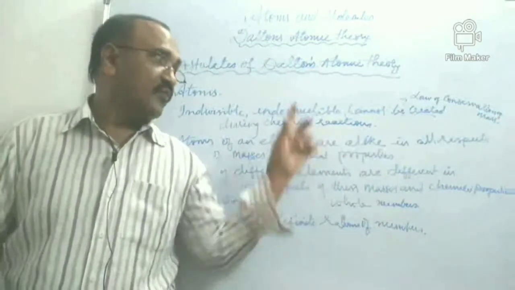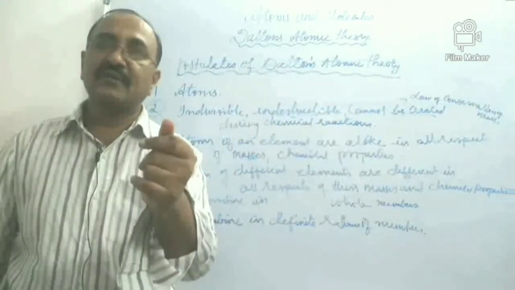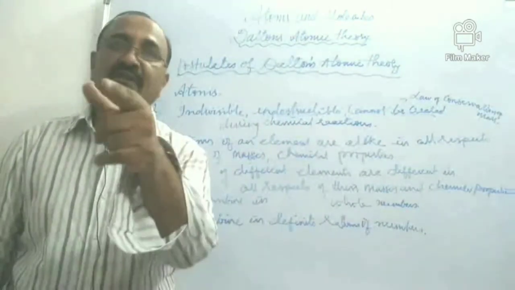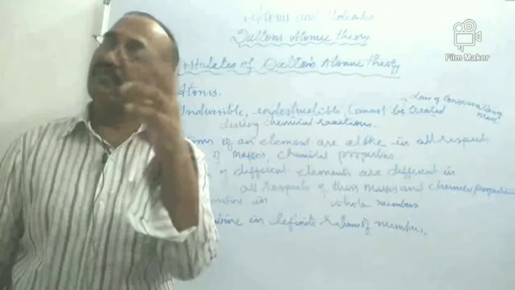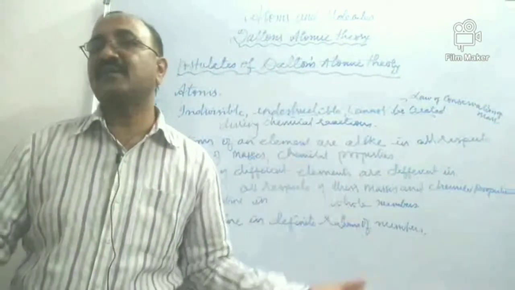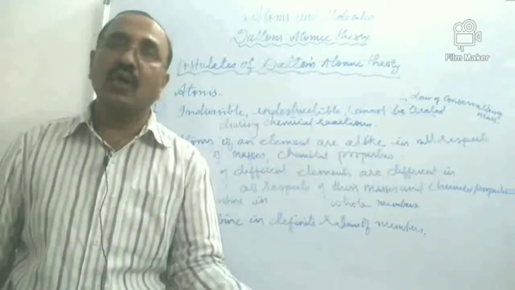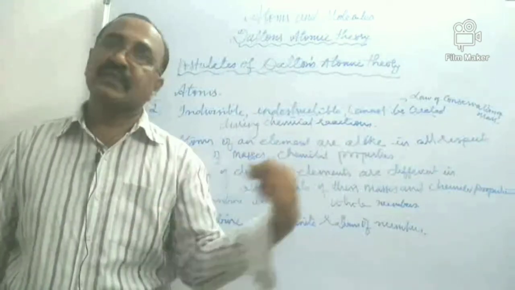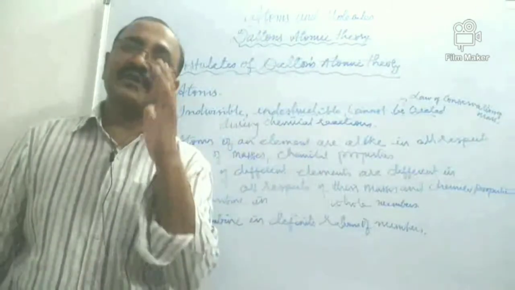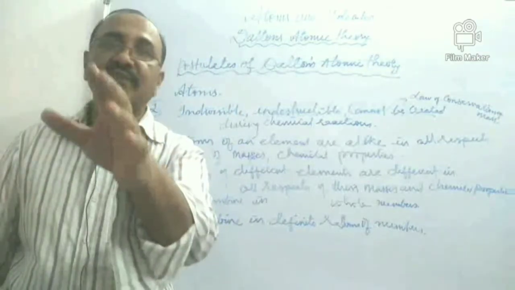Now the second postulate explains the indivisibility and indestructibility of atoms, which again explains the law of conservation of mass. As atoms cannot be destroyed or created, mass can neither be created nor destroyed during a chemical reaction. Now the second law of chemical combination, the law of constant proportions, is explained by the sixth postulate, as it tells that atoms combine in definite ratios of numbers.